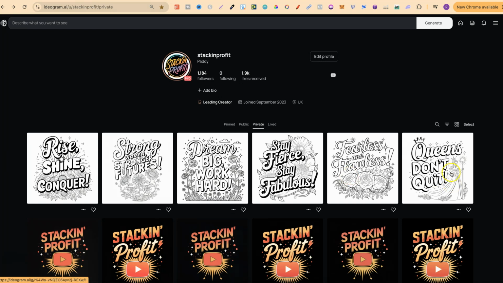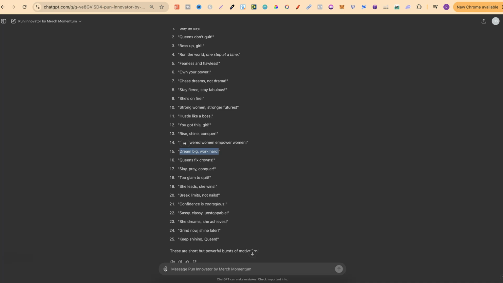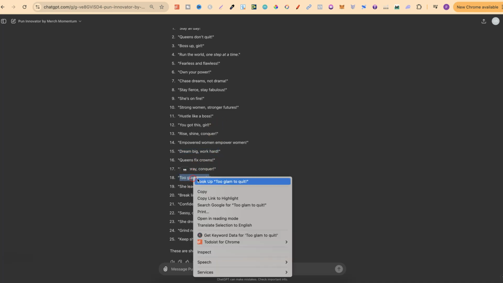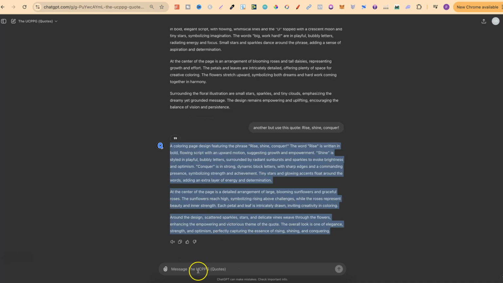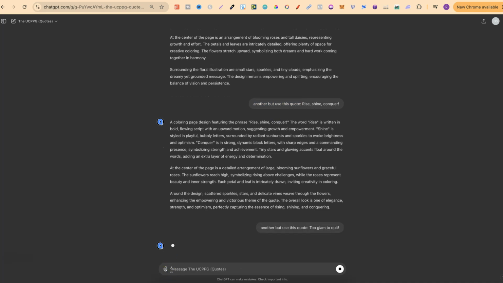These two look slightly out of place, so what I probably would do is get rid of this original one, like so. Let's come back over to the puns, and let's take one of these. We'll take this one, we'll come over to the generator, we'll plug that in there, and we'll just generate another. But again, don't be in a rush to create all of your colouring pages.